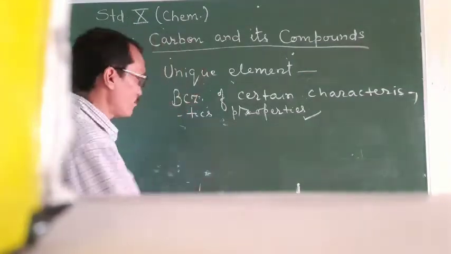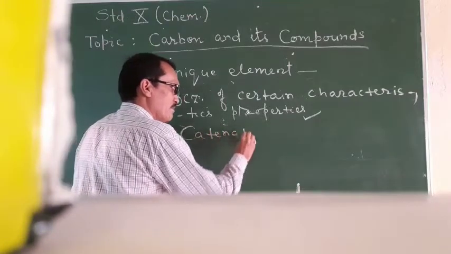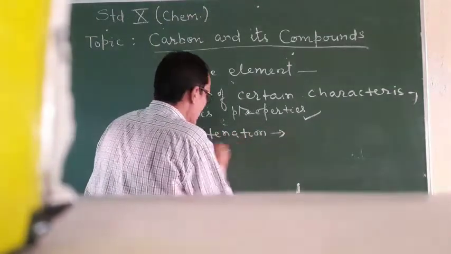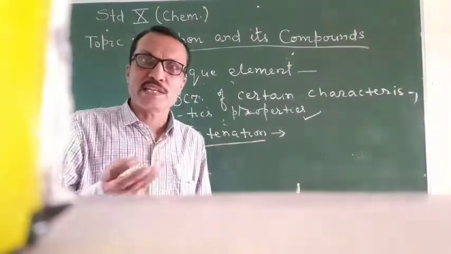So students, first, catenation property. Carbon shows catenation property. What is catenation property?